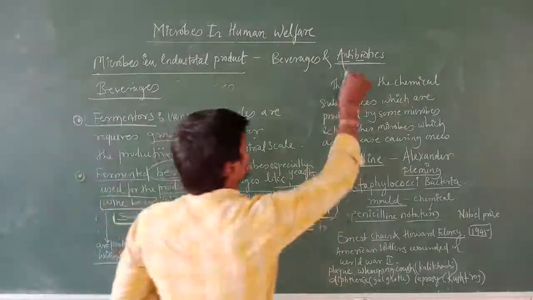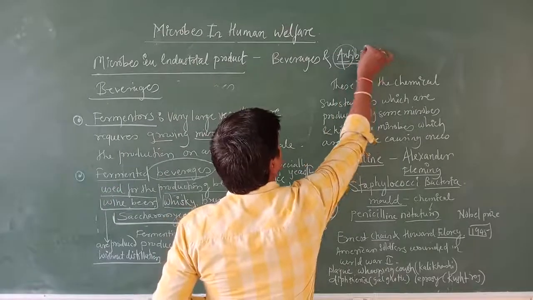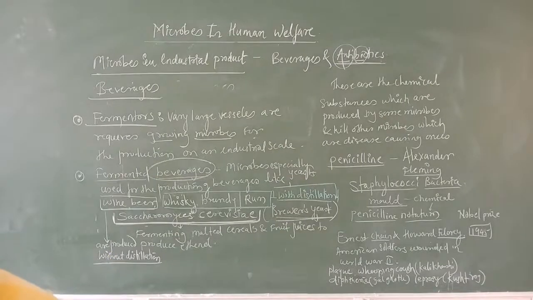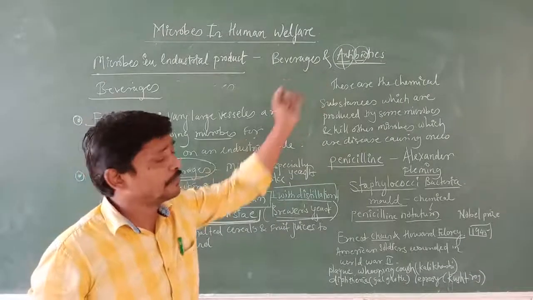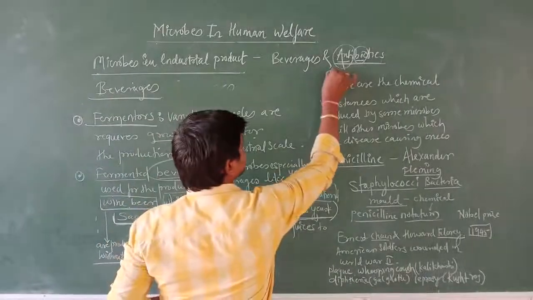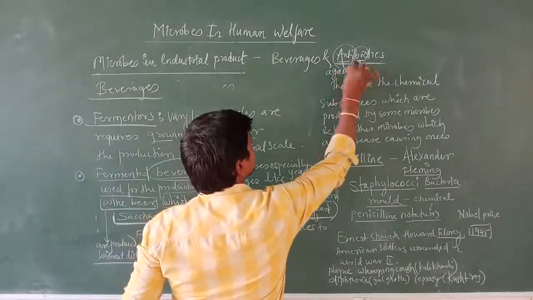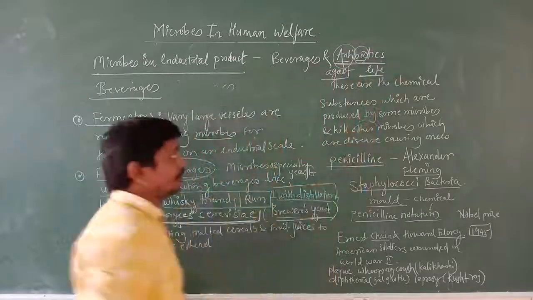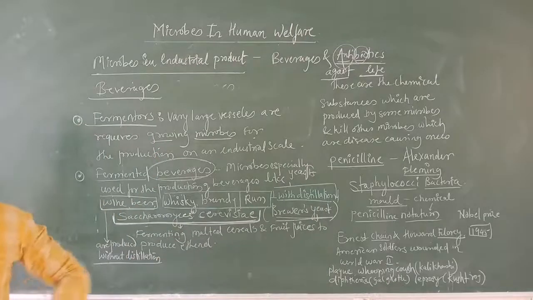Then what is the meaning of anti and bio? Anti comes from the Greek word anti, meaning against, and bio means life. Antibiotic means against life.